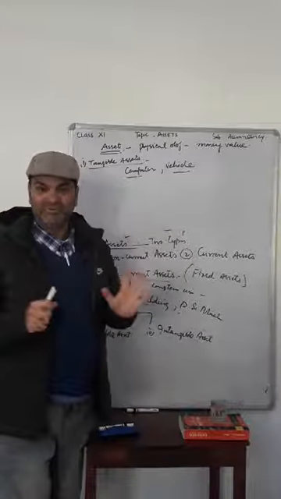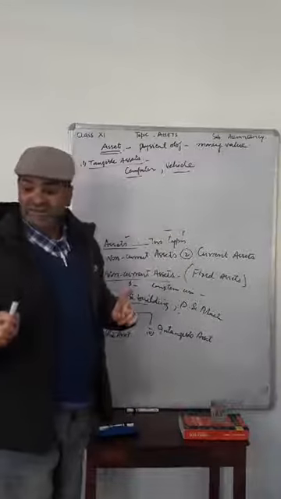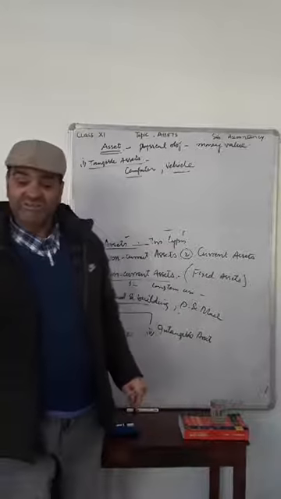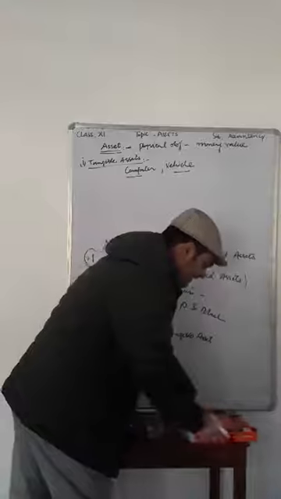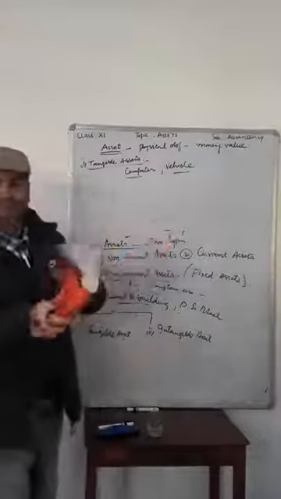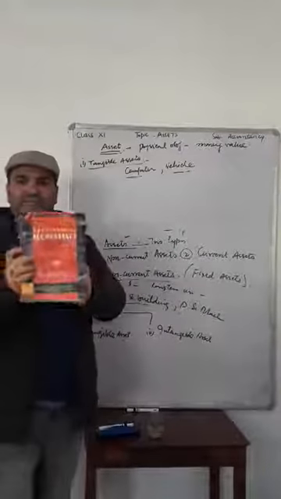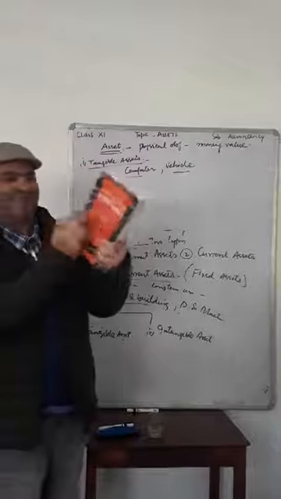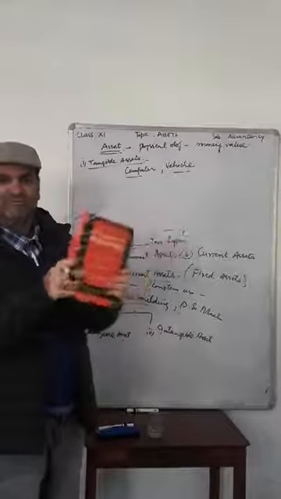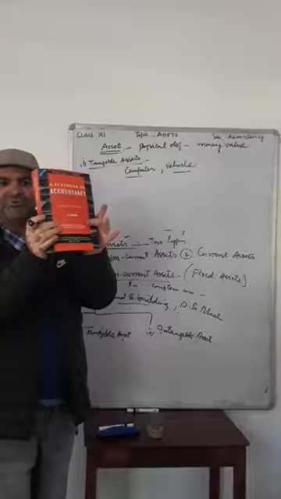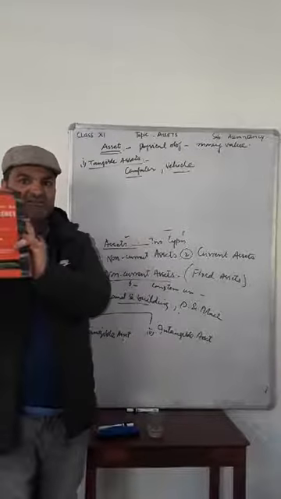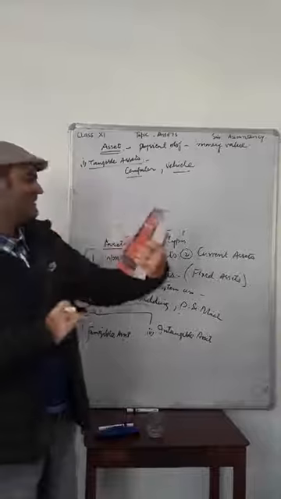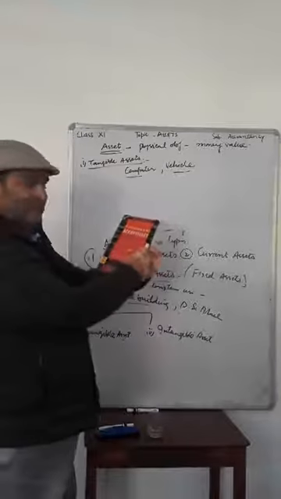What is a tangible asset? Tangible assets are those assets which can be touched or seen. For example, here, this is a book. This can be touched as well as seen. Just keep your book in your hand, like me, and you can touch this book and see this book. This is the book of accountancy.